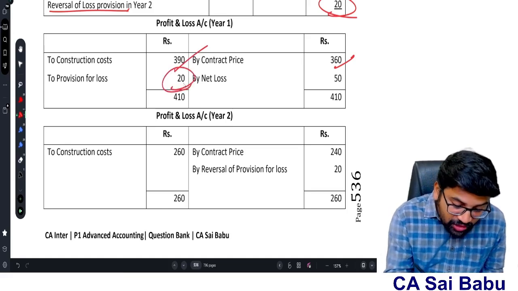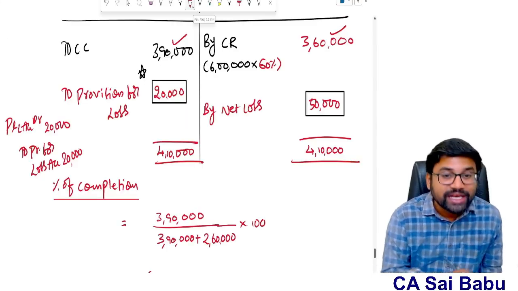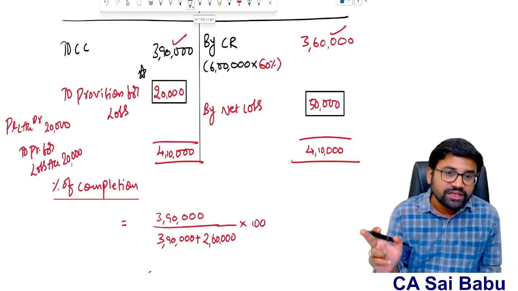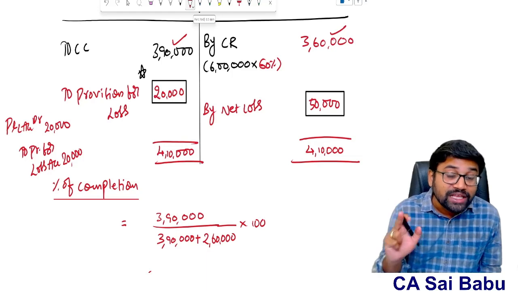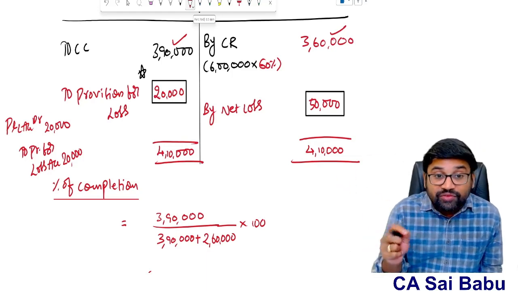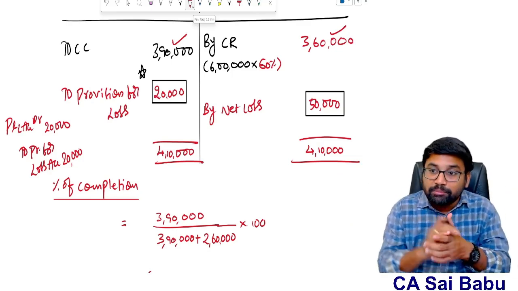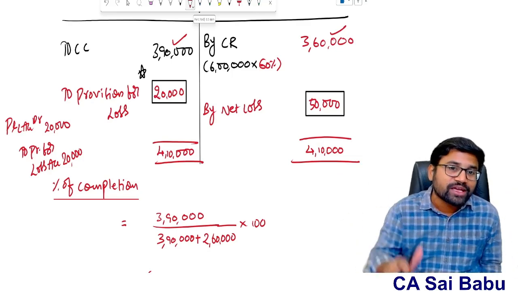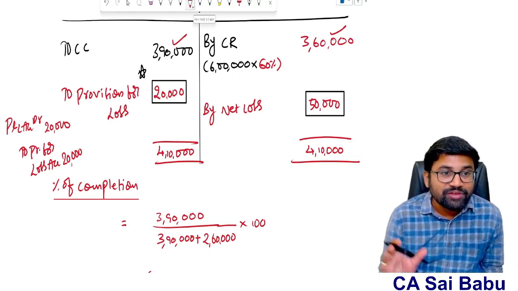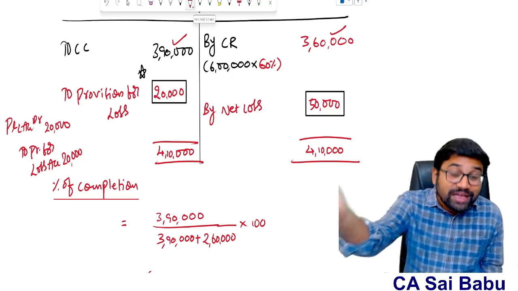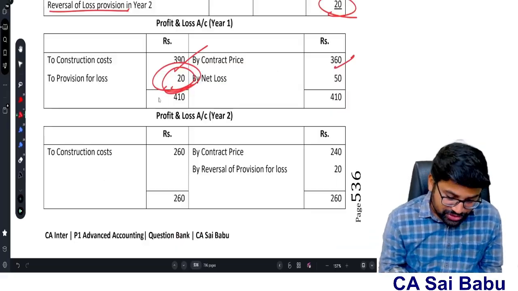And provision for loss, this 20. This is important. How I created a provision for loss for 50. 20, because total loss 50, in the current year loss 30, so 20,000 is the expected loss for which provision is required. Actually total expected loss 50,000, but out of that 50, 30,000 is already recognized in the current year by way of difference between revenue and cost. So remaining 20,000 is the next year loss for which I created a provision.